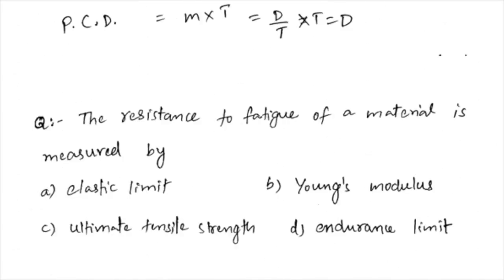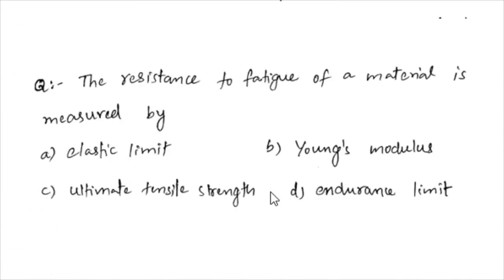And when we see the next question here, the resistance to fatigue of a material is measured by option A, elastic limit, option B, Young's modulus, option C, ultimate tensile strength, option D, endurance limit. And here the correct option is option D, endurance limit. The resistance to fatigue is measured by endurance limit.